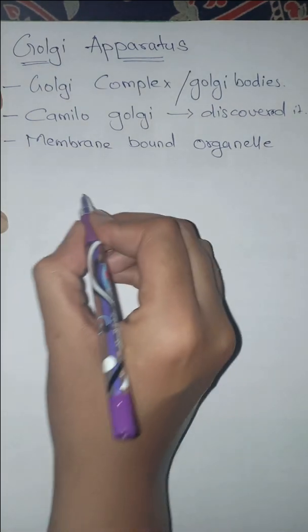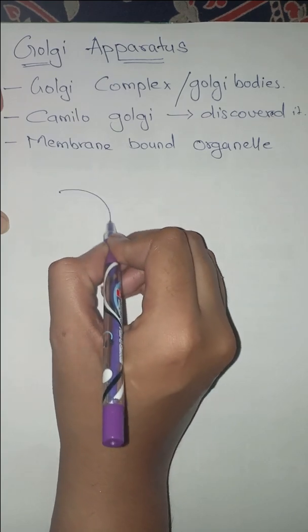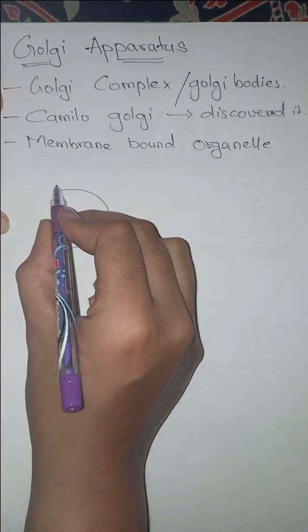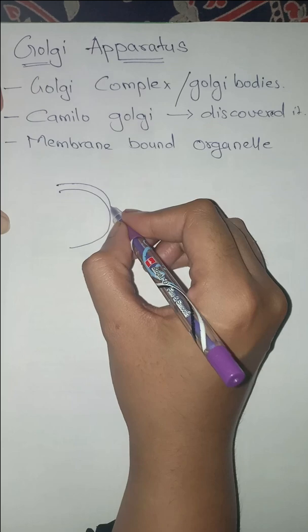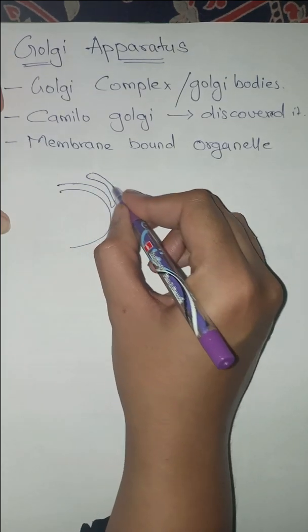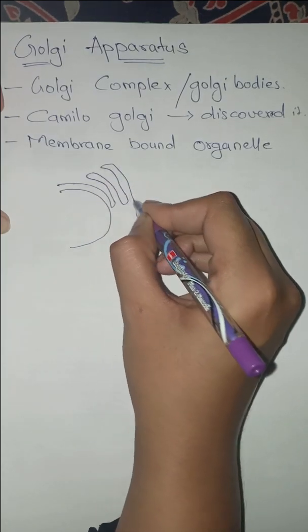Now when we talk about the Golgi apparatus, first let's talk about the location. As we know, the outer membrane of the nucleus continues into the endoplasmic reticulum.